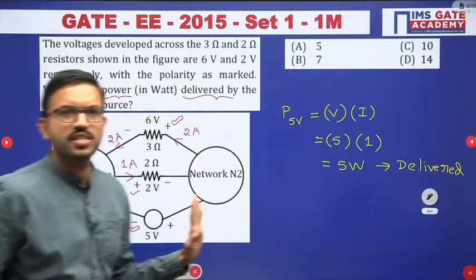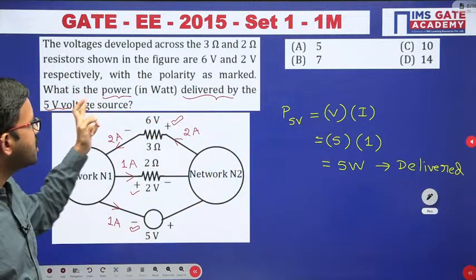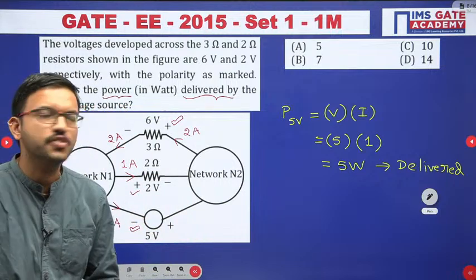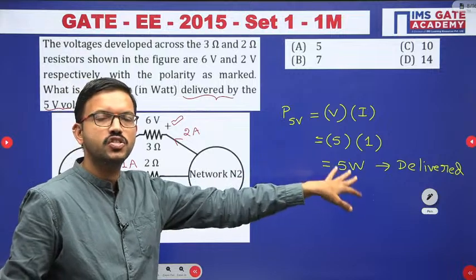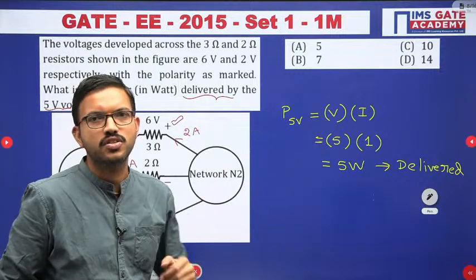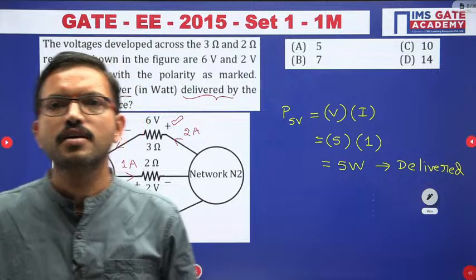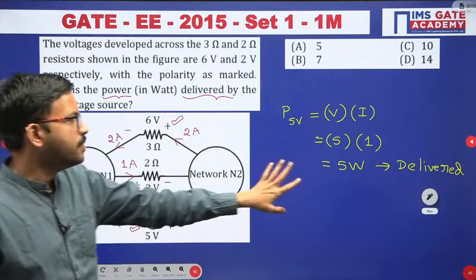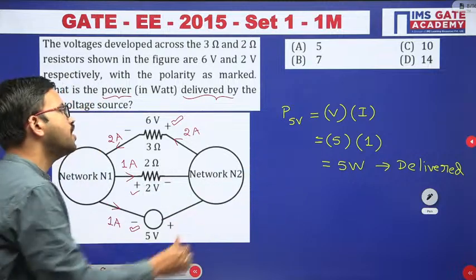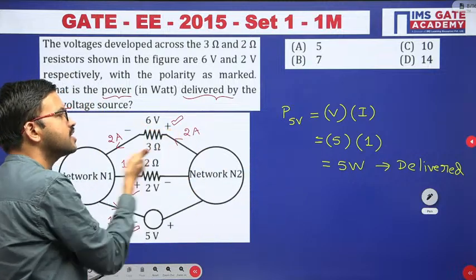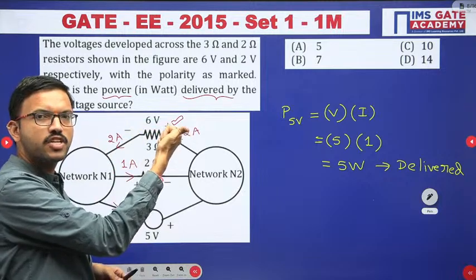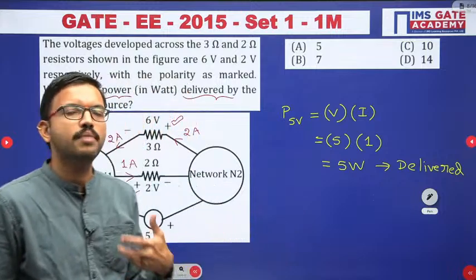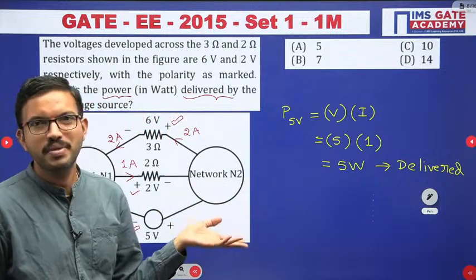Suppose in the same question, instead of delivered power, they ask how much power is absorbed by this particular 5 volt source. Since you got delivered power as positive, absorbed power will be negative, that's all. Yes, very good, Amarjit. Absorbed power, if they ask, will be minus 5 watt. Just like earlier I have told, if 2 ampere current is flowing like this, in the opposite way, minus 2 ampere is flowing. In a similar way, if the delivered power is positive, absorbed power will be negative. Or if the absorbed power is positive, delivered power will be negative, vice versa.